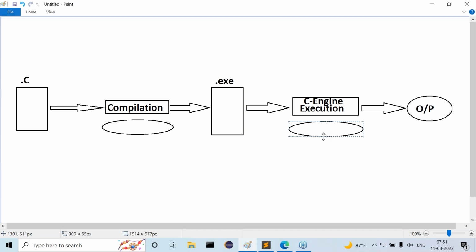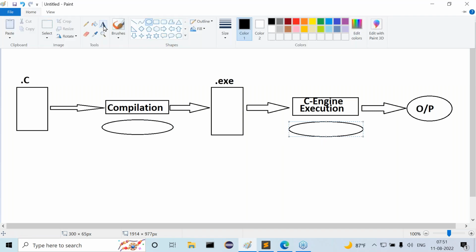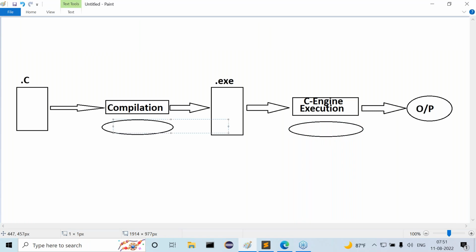As per the definition, for example, for the compilation process, if I use the Windows operating system, then for execution purpose also, we must use the same Windows operating system. This is as per the definition.